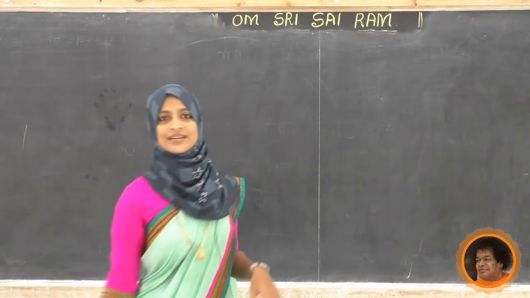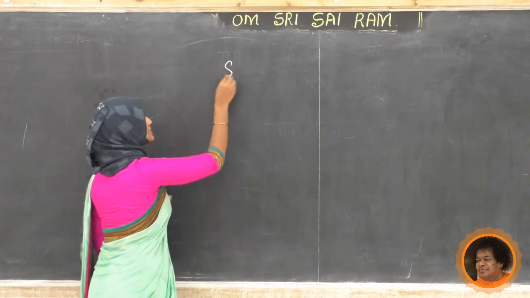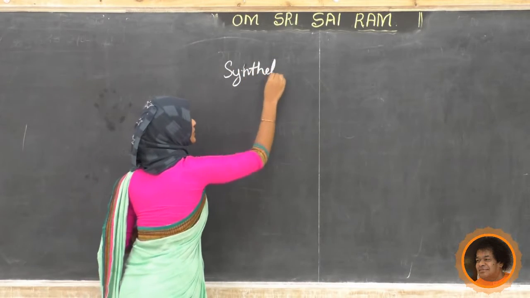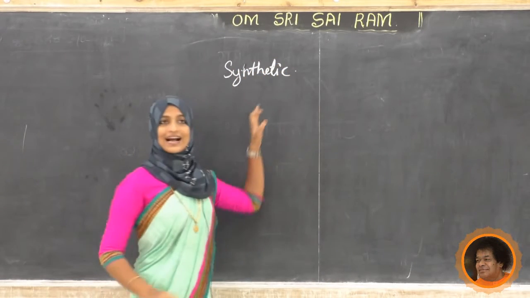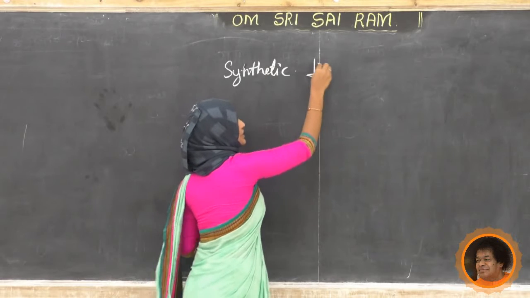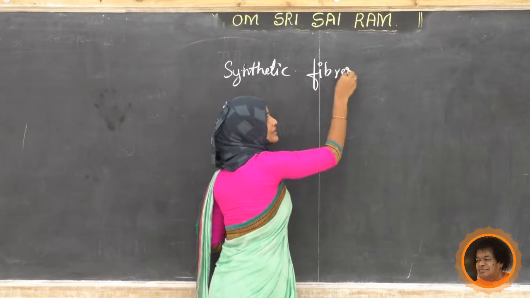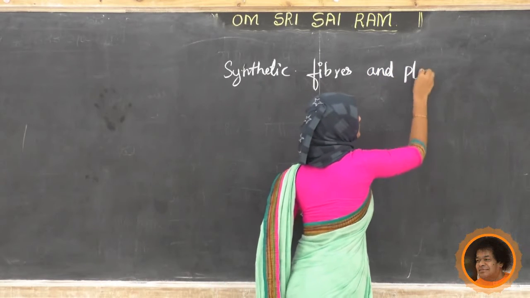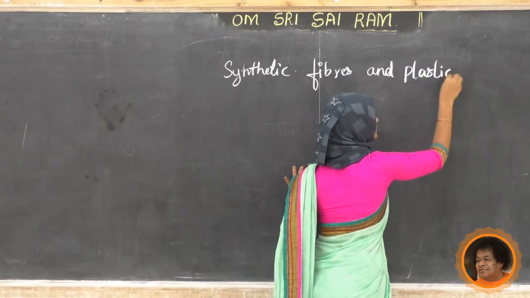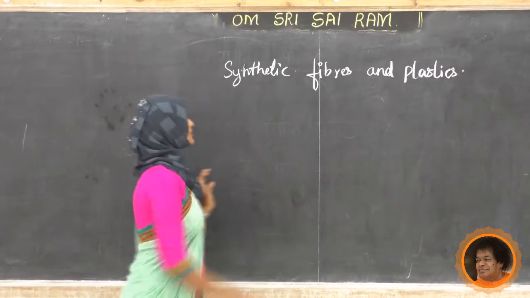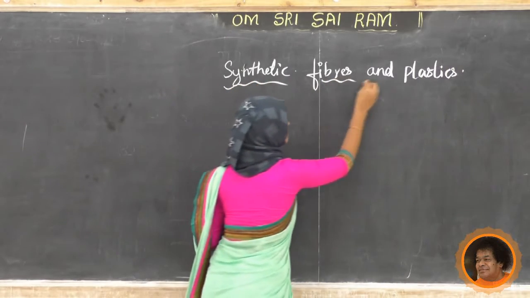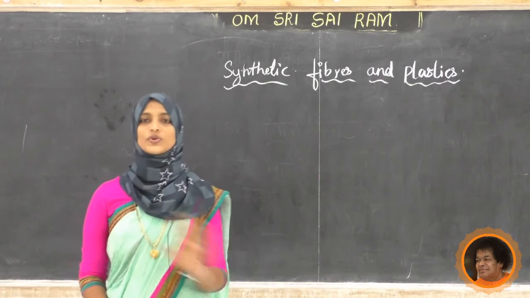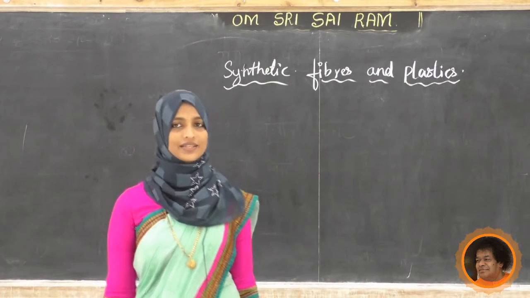Write down the heading: synthetic fibers and plastics. Write along with me: synthetic fibers and plastics. Here we are not going to study natural fibers, only synthetic fibers.